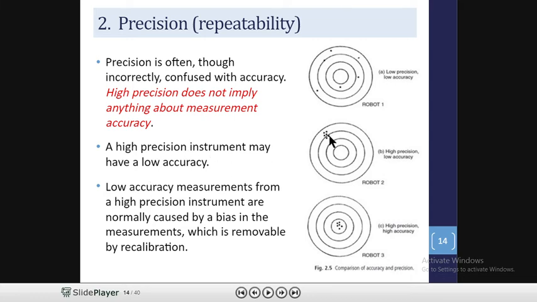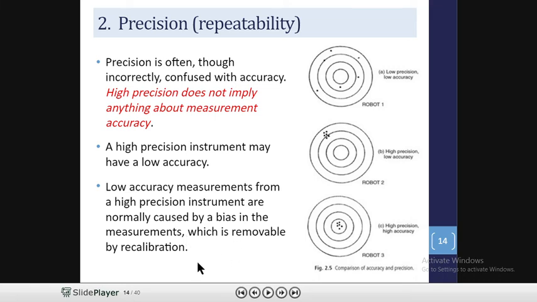So a high precision instrument may have a low accuracy. Here the values are very close to each other, but none of them is near the true value. Low accuracy measurement from a high precision instrument is normally caused by a bias in the measurement, which is removable by recalibration.